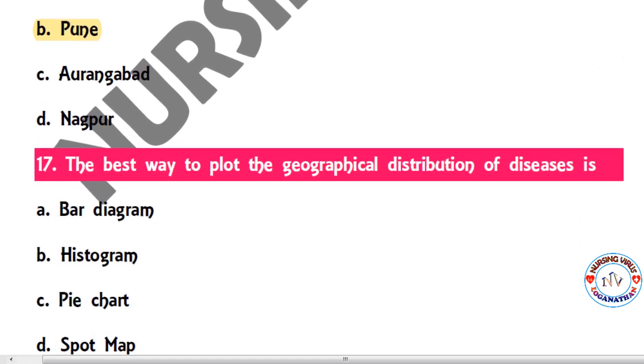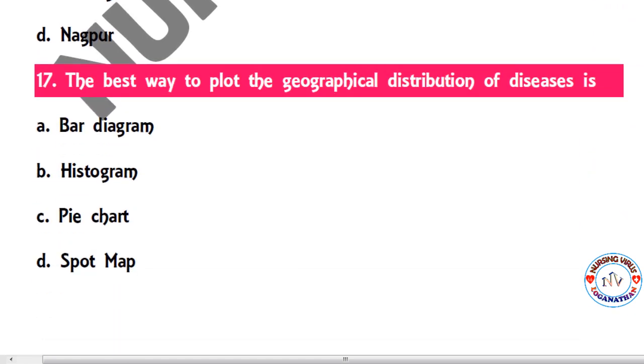So the next question: the best way to plot the geographical distribution of disease is, they're asking statistically, a bar diagram, histogram, pie chart or spot map. So here the correct answer is the spot map. Mainly this is very helpful for marking the geographical distribution of disease on the map.